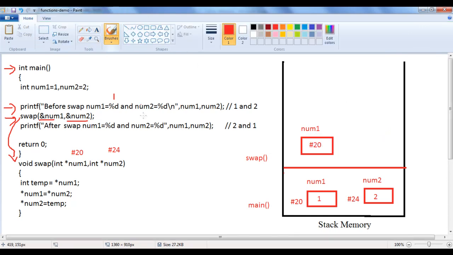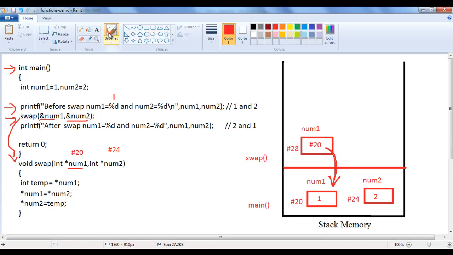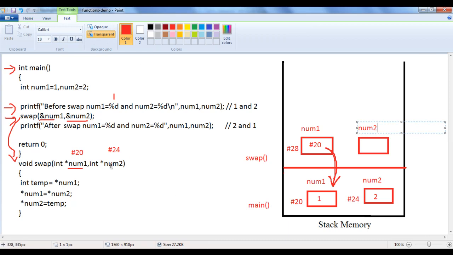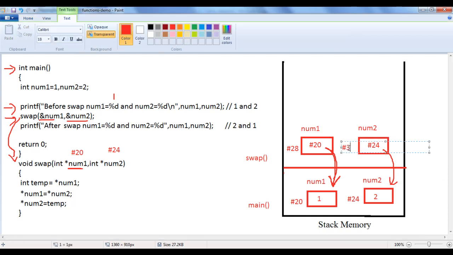And we know that once we store an address inside a pointer variable, it starts pointing to that memory location. The num1 pointer variable starts pointing to the memory location which has the address #20, guys. Let's assume its address is #28. Then it allocates one more memory location for the pointer variable num2, the formal parameter of the swap function. Inside that it puts #24 and it starts pointing to the memory location which has the address #24. Let's assume its address is #32, guys.